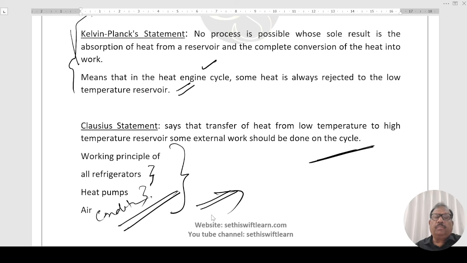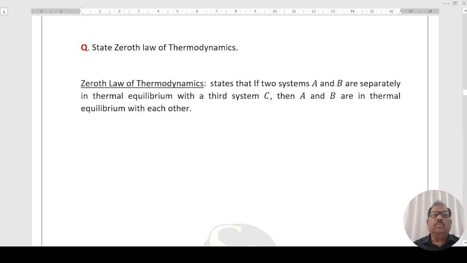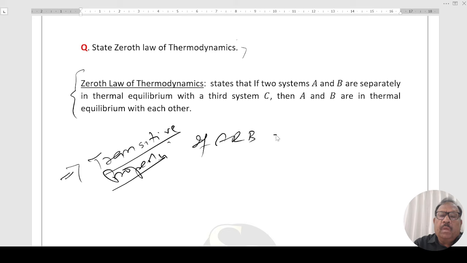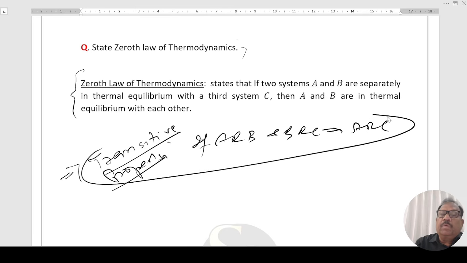Next question. Question is, state the Zeroth law of thermodynamics. The Zeroth law of thermodynamics is equivalent to the transitive property. Transitive property in maths: if A equals B and B equals C, then A equals C. This is the transitive property.